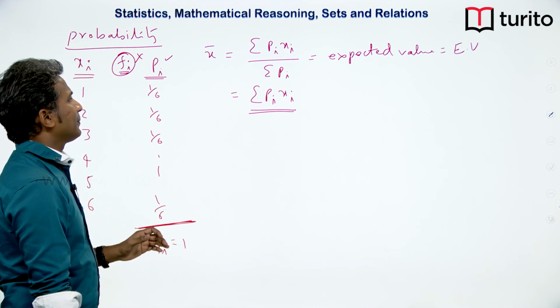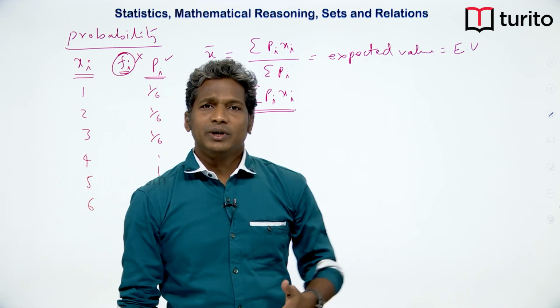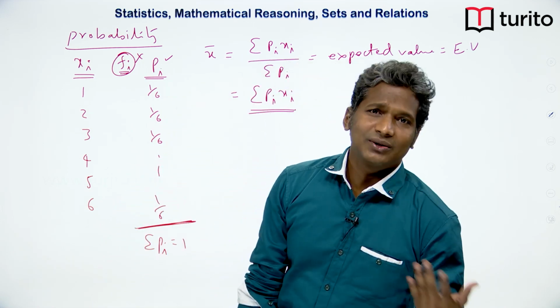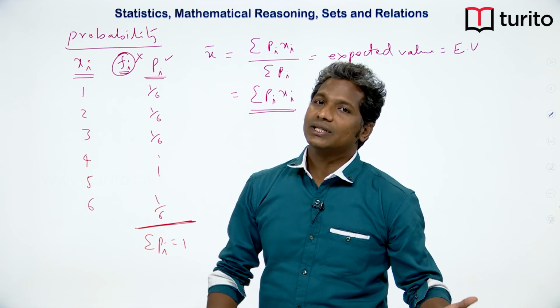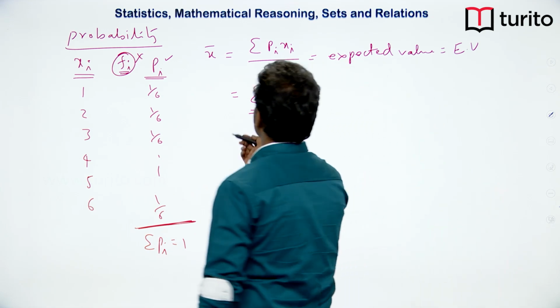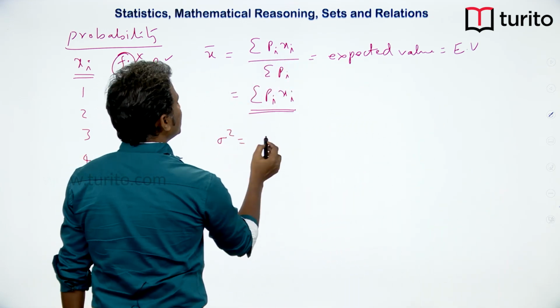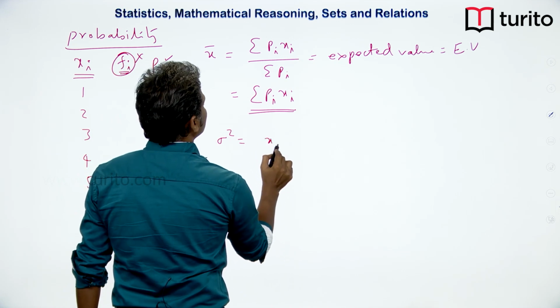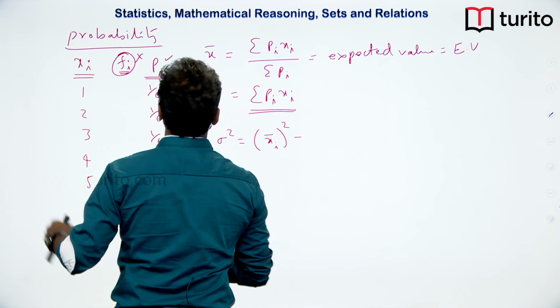Now, if mean is defined, then median is also defined, mode is also defined, and variance and standard deviation are also defined. It is the same concept. For example, if I want the variance, how do we do that? We can go for xi minus x bar, whole square. Okay, this is a mistake.